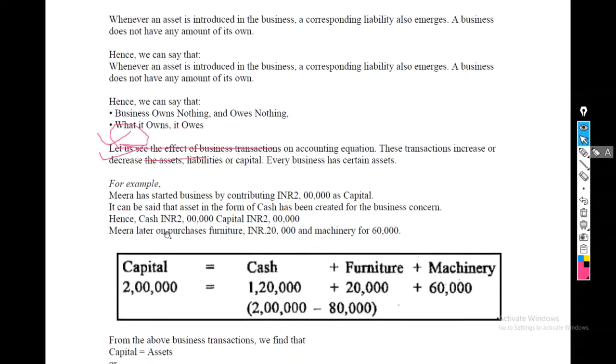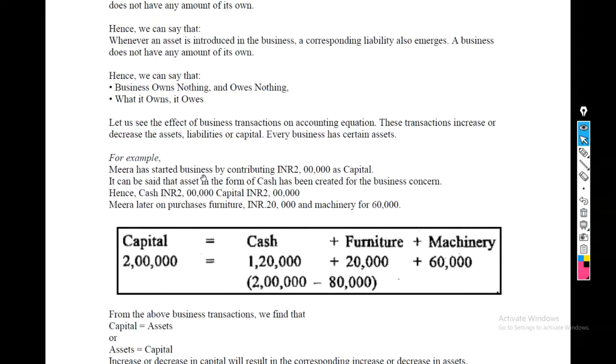Let's see this example right here, which says Mira has started a business by contributing INR 2 lakh as capital, which will increase capital by 2 lakh and cash by 2 lakh. And it goes further that Mira purchases furniture of INR 20,000 and machinery of 60,000. So the cash left is 1,20,000. Hence 2 lakh is brought in on the A side, and this is the cash that is left, 1.20, and the furniture and machinery is 80,000. So with the furniture, machinery and cash, this is 2 equal to 2, hence it is balanced.